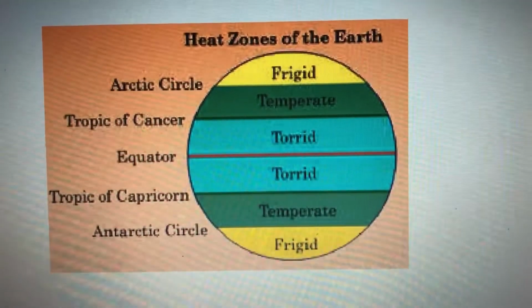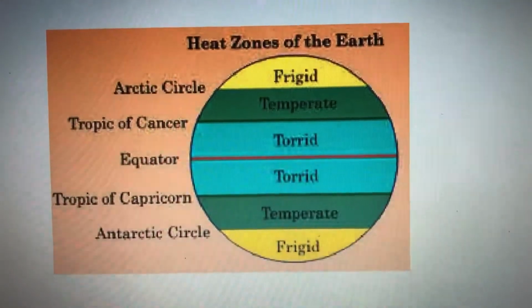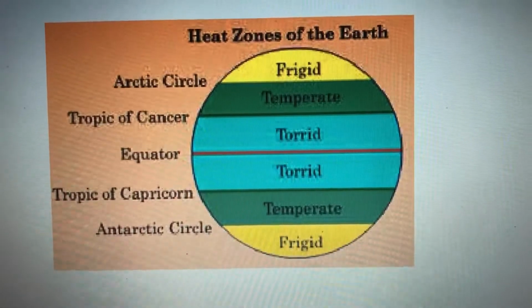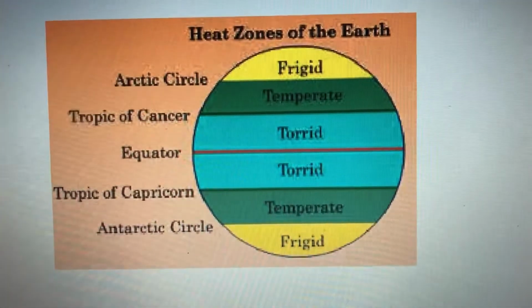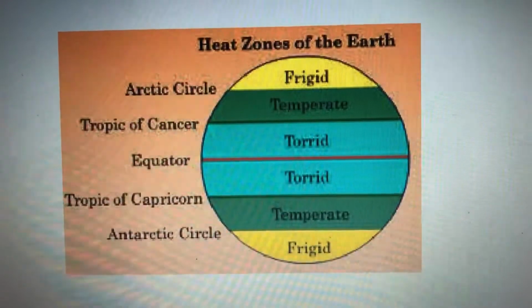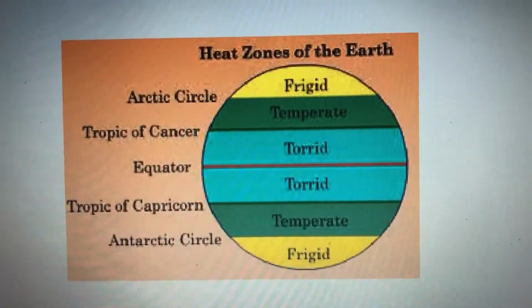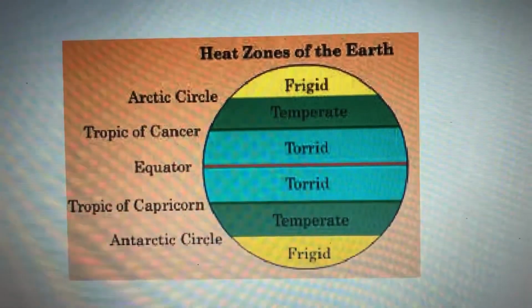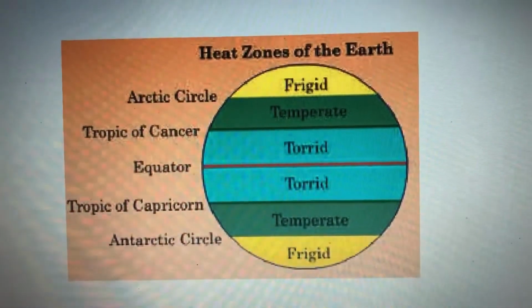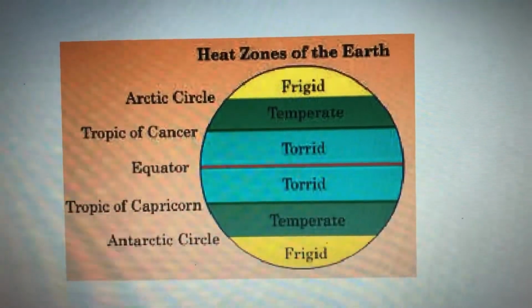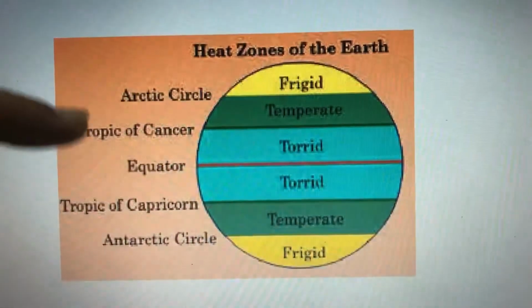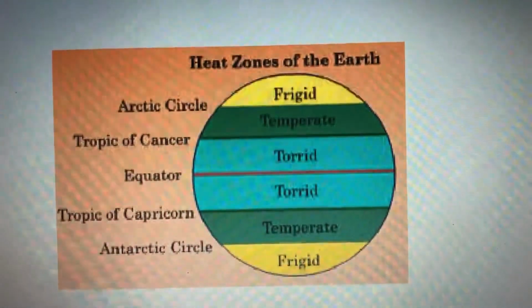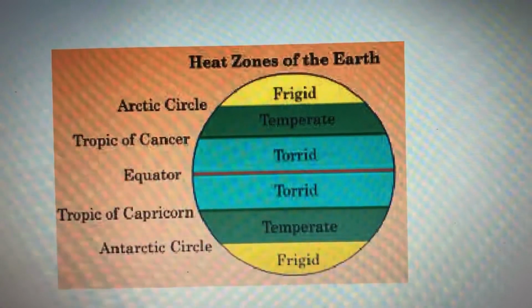Heat is received differently by different zones. With the help of this picture, we are going to understand the different types of zones as you see over here, right? There are 3 types of zones on the earth: torrid zone, temperate zone and frigid zone. As you may see in the picture, it is given torrid zone. It is also known as the heat zone, the second is the temperate zone, and the third is the frigid zone.